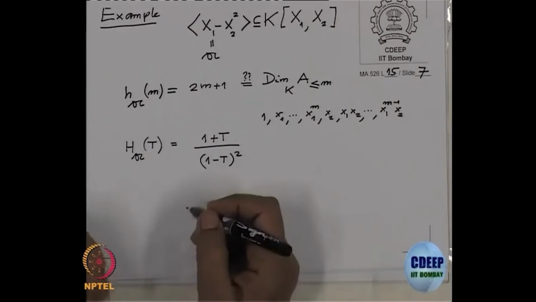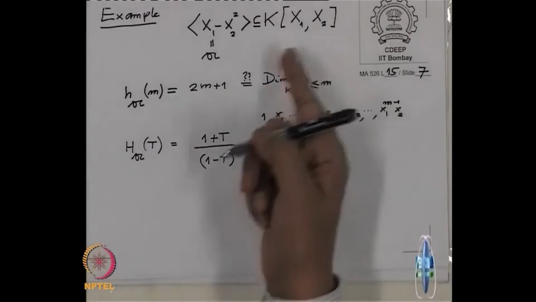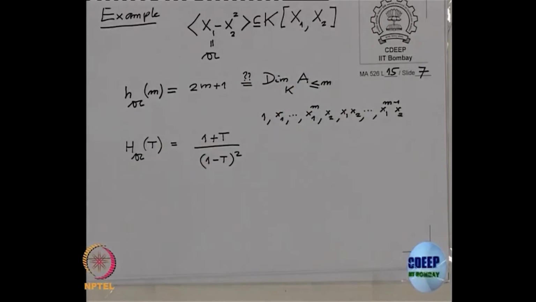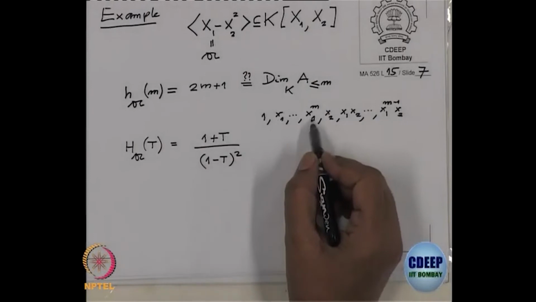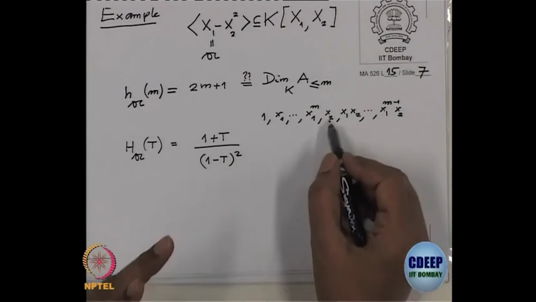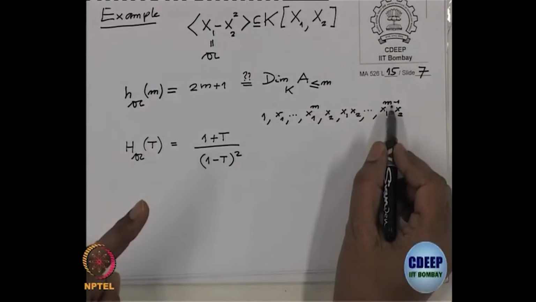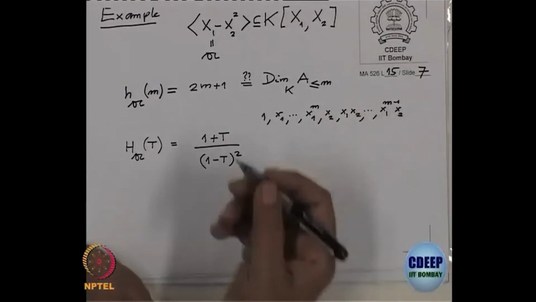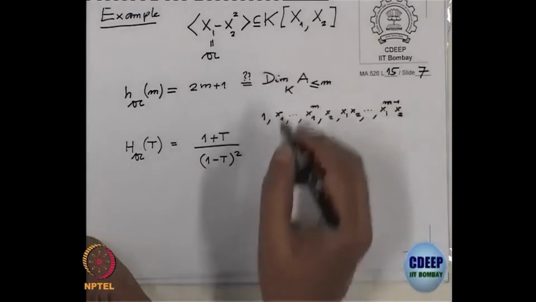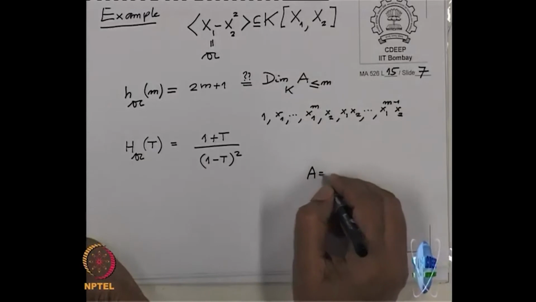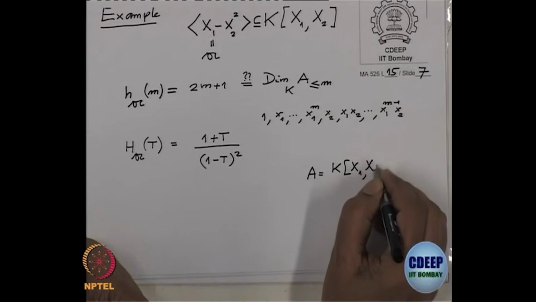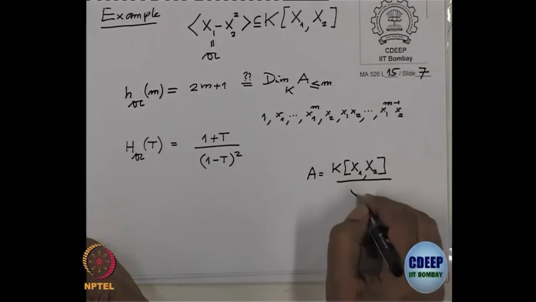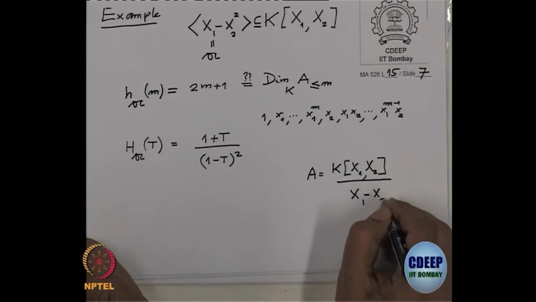Okay, so on the other hand, now suppose I have taken this. See here, from x1 to x1 power m, they are m in number, and from x2 to x1 power m minus 1 x2. But you see, what was A? A was k[x1,x2] modulo the ideal generated by x1 minus x2 square.